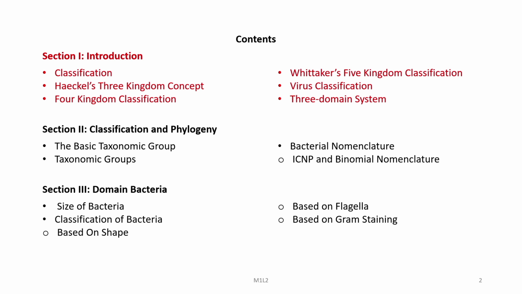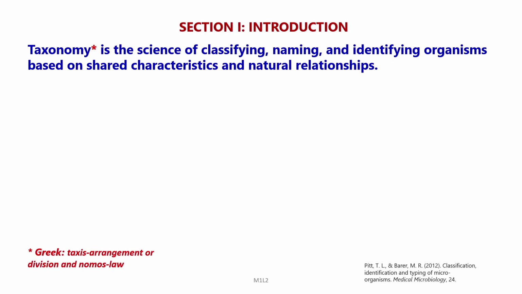So, this particular lecture is divided into the following sections. Section 1 starts with an introduction and gives an idea about the concepts of classification. Then the various types of classification systems which have been developed over time, like Haeckel's 3 kingdom concept, then 4 kingdom classification, then 5 kingdom classification, and it also deals with virus classification in brief and the 3 domain system. Then in section 2 we will be studying about classification and phylogeny, and in section 3 we will be discussing the particular domain called bacteria.